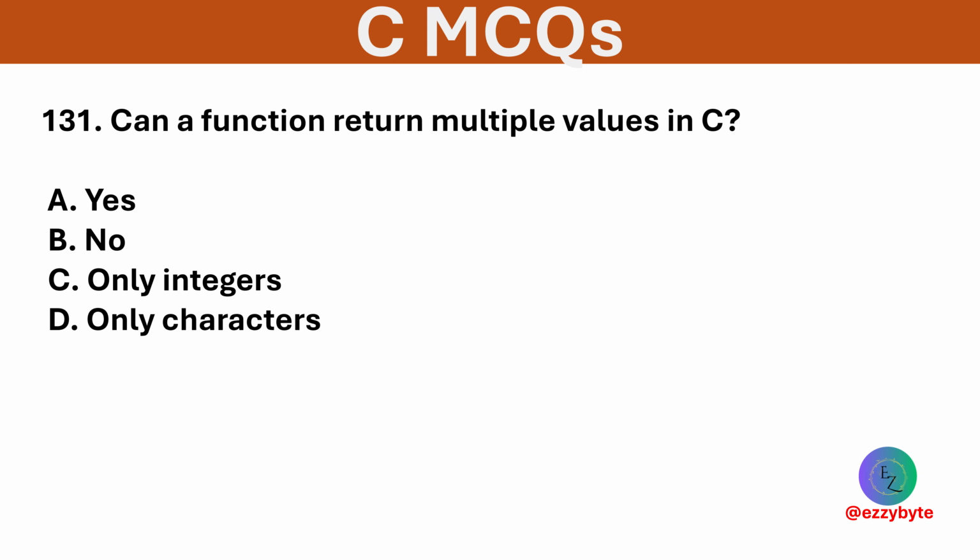Can a function return multiple values in C? Options are yes, no, only integers, only characters. Option B is correct. A function in C returns only one value. Use pointer or struct to simulate multiple returns.